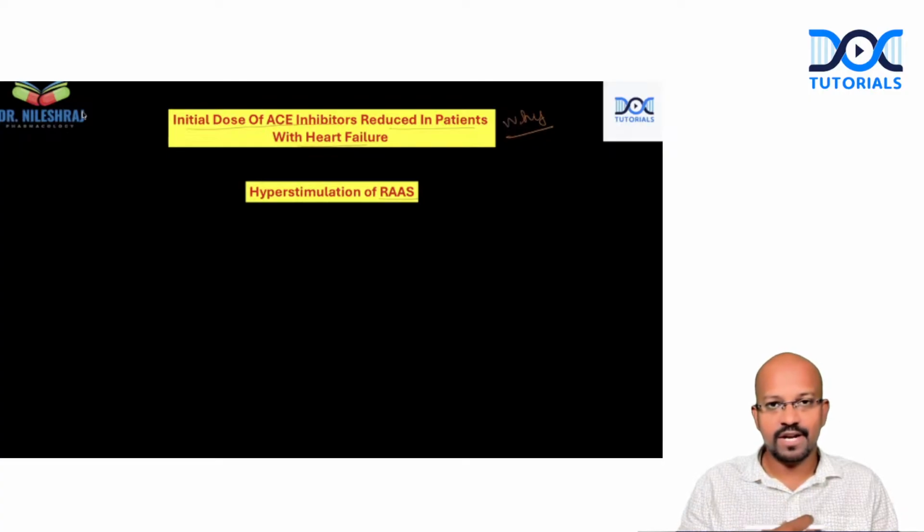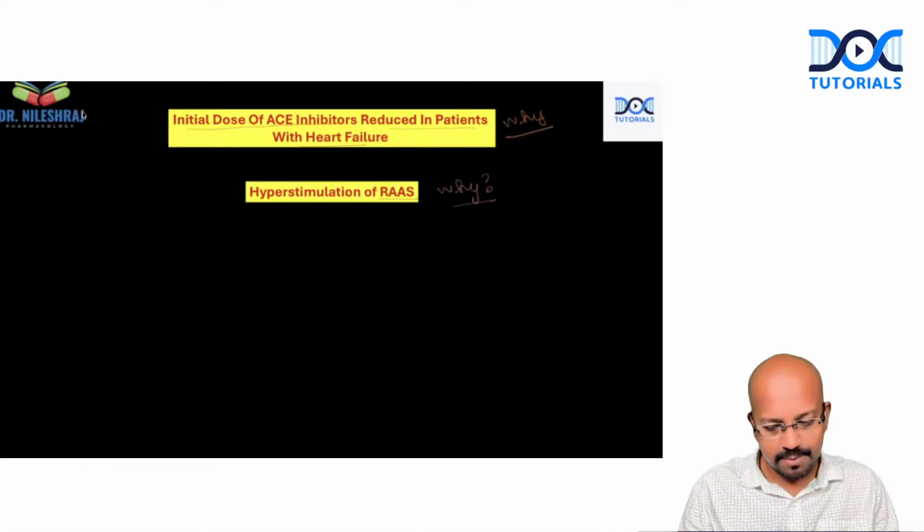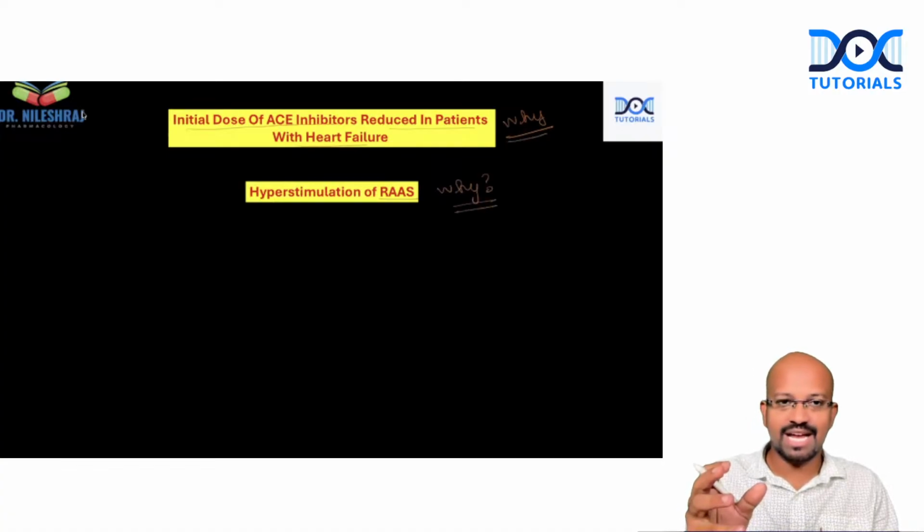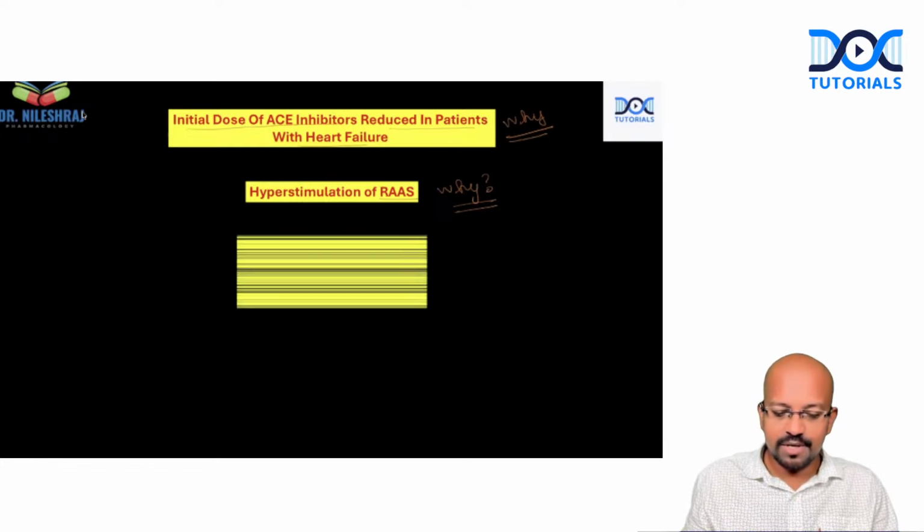This is the reason why the dose of ACE inhibitors is getting reduced in patients with heart failure, because heart failure patients tend to have a hyperactive RAAS. That is the reason why ACE inhibitor dose is getting reduced. Again, we'll explain why there is hyperstimulation of RAAS. I hope you understand what exactly this why conundrum is right now. So why is there a hyperstimulation of RAAS?